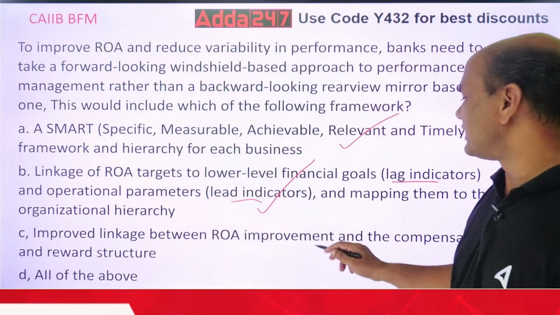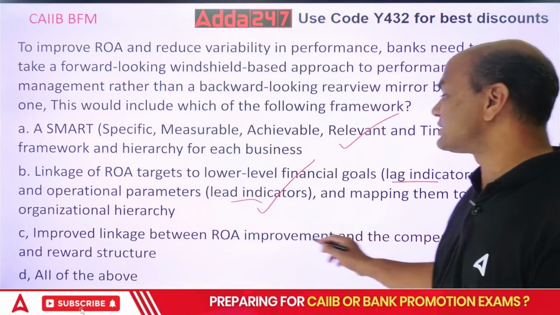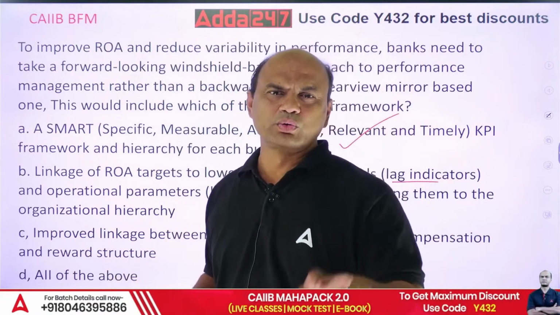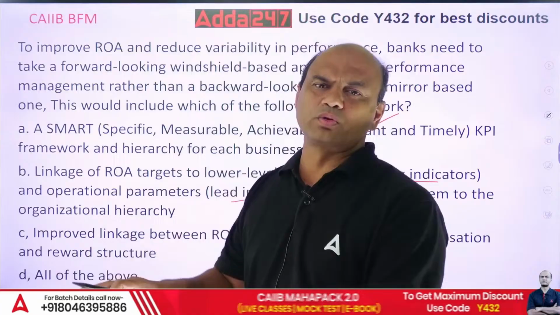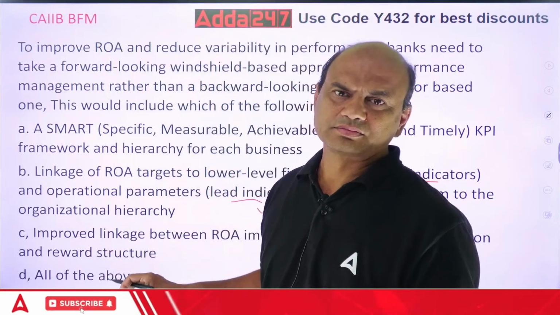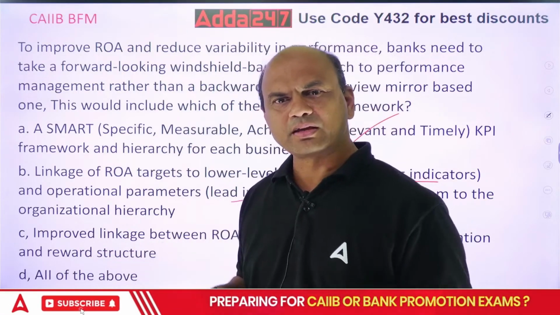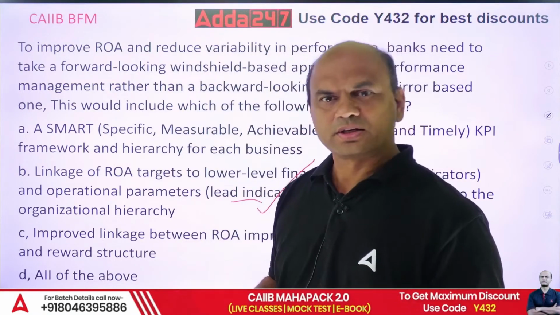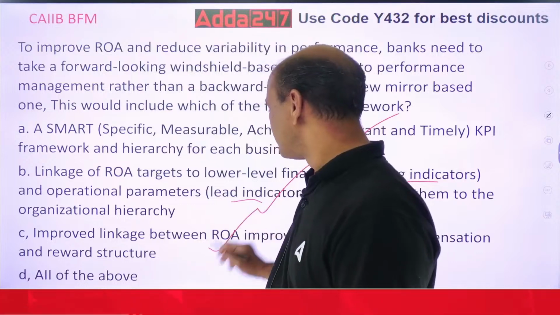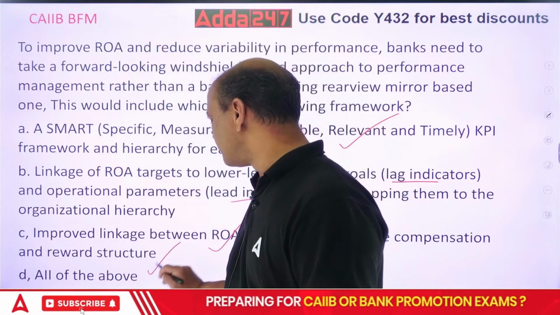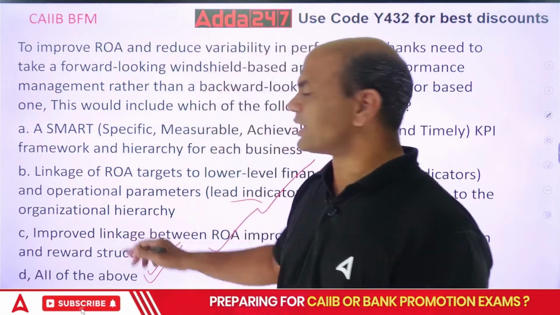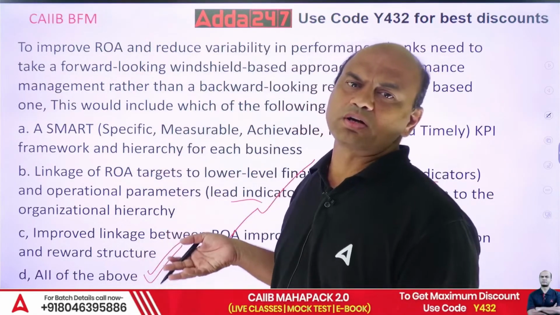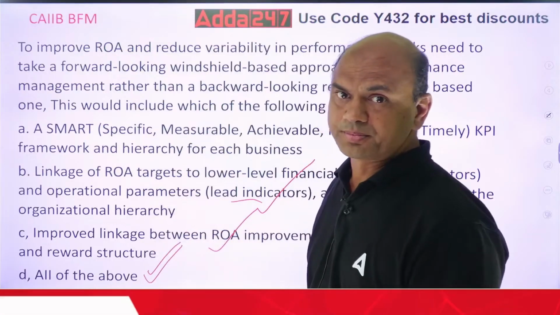Improved linkage between ROI improvement and the compensation and reward structure. Simple, target based. You do this much, you will get this much. You don't do this, you won't get it. Should we do the same in banking? In fact, it is done in banking. Right now also it is done in banking. So the answer is all of the above. This is the right answer, D, all of the above, because all of them are compulsory if you want the bank to grow, isn't it?